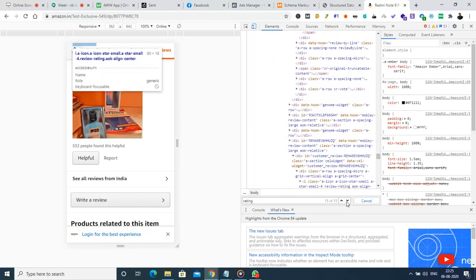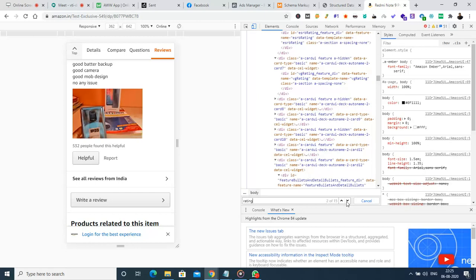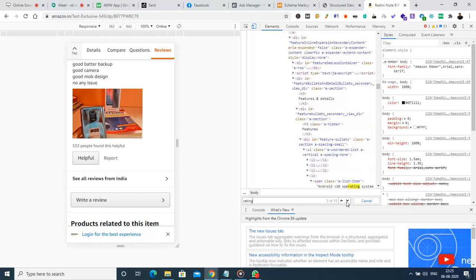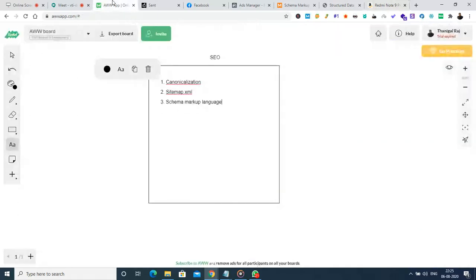Okay, so anyway, it took time, but hope you understood how to create a review and how to provide the review data to the search console. It is through the schema markup language. All right. Awesome. So right now we had covered 3 chapters: canonicalization and sitemap, how to create a sitemap, and how to create schema markup language, what is the benefit of schema markup language, and how breadcrumbs and reviews work using the schema markup language. If you have any questions, you can ask me now.